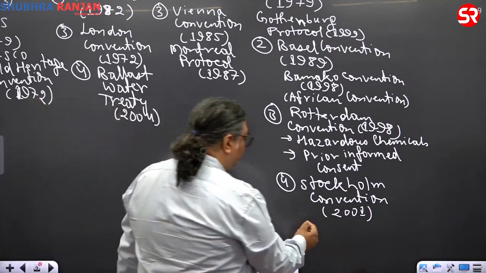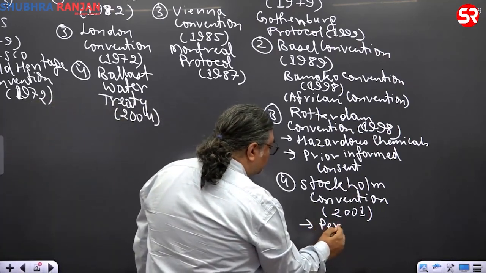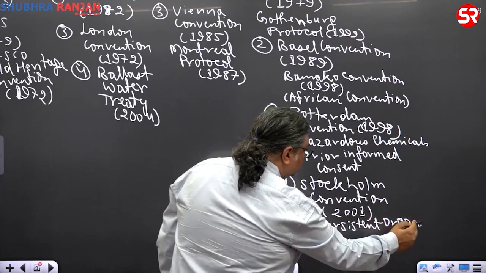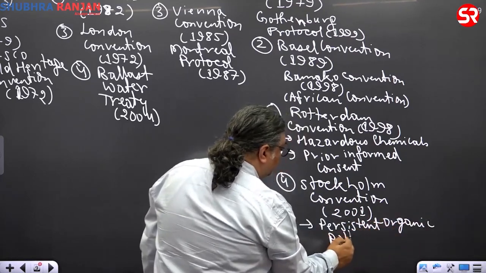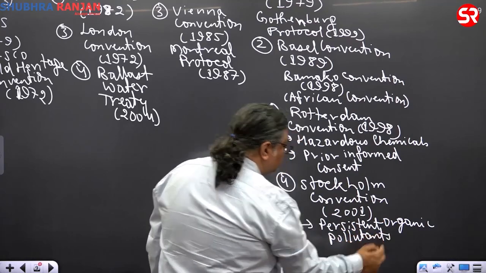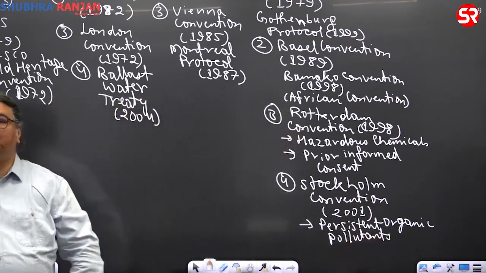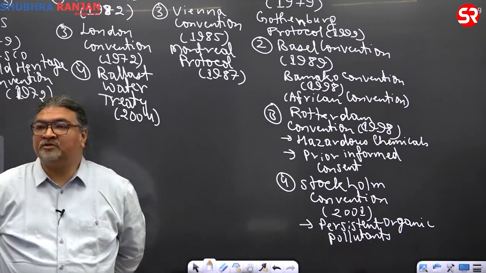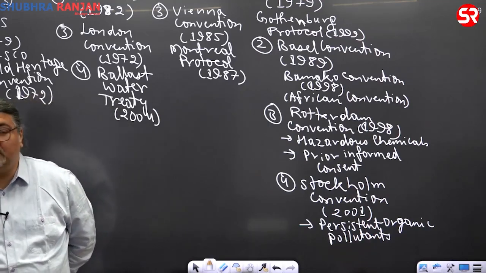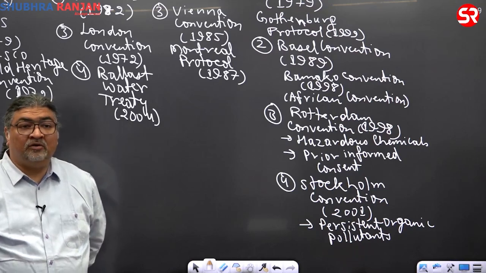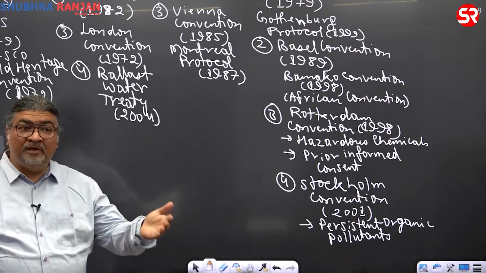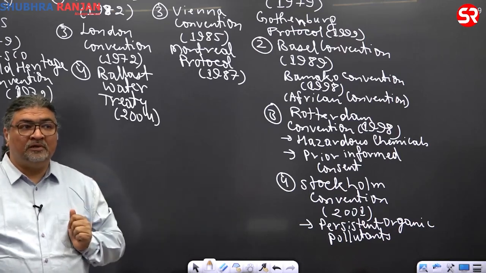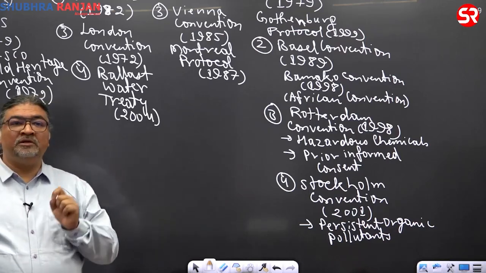You can write here, it deals with persistent organic pollutants. When you say persistent, what does persistent mean? Which stay in the environment for a long time. And in that context, what comes here? Chemical pesticide, herbicide, insecticide, and all these are hazardous because they may be affecting soil, water, and even human health. Now, in this context, a very important name comes: endosulfan.